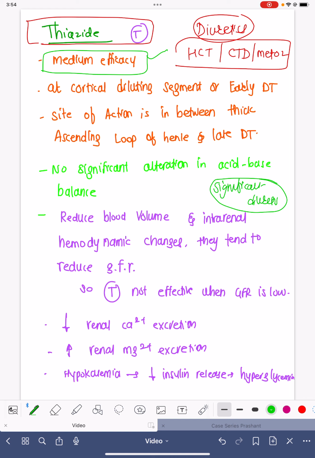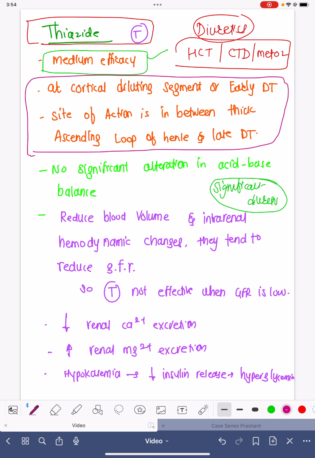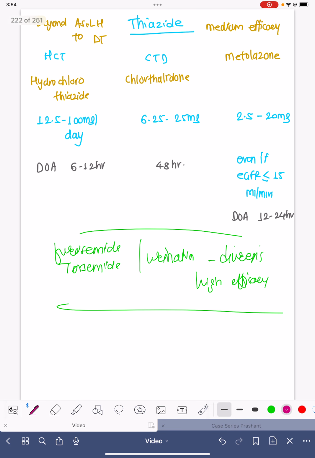much diuresis. Now, these medicines actually act at the cortical diluting segment or early distal tubule of the nephron. We must know that the nephron has the glomerulus, proximal convoluted tubule, Henle's loop, and the distal collecting tubule, and then it is all collecting system.